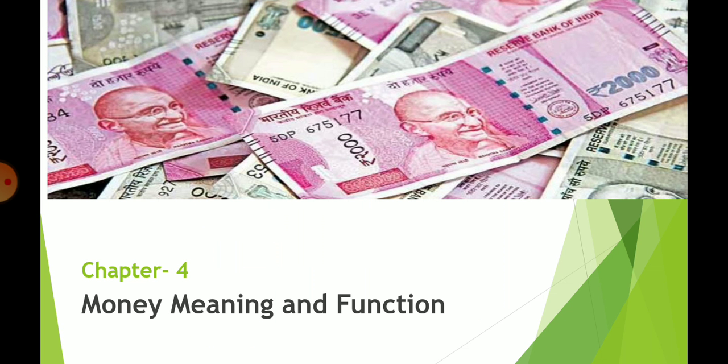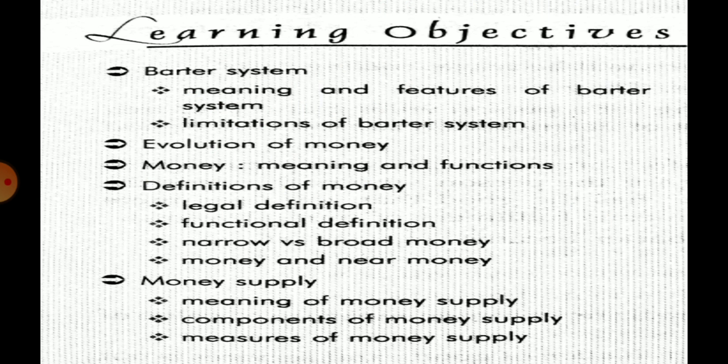So our chapter is fourth and the topic is money, meaning and function. In this chapter we are going to cover these topics. First of all, barter system, because whenever we want to know about money, you have to know, before the use of money, which type of system we had for exchange of goods and services. So we had the barter system in the economy. First of all we are going to learn three things about the barter system: meaning, features of the barter system, and limitations of the barter system.